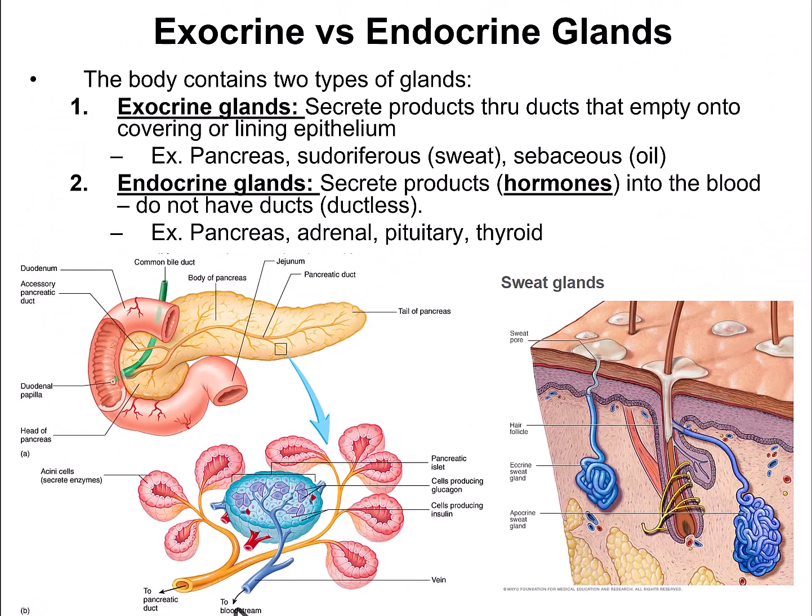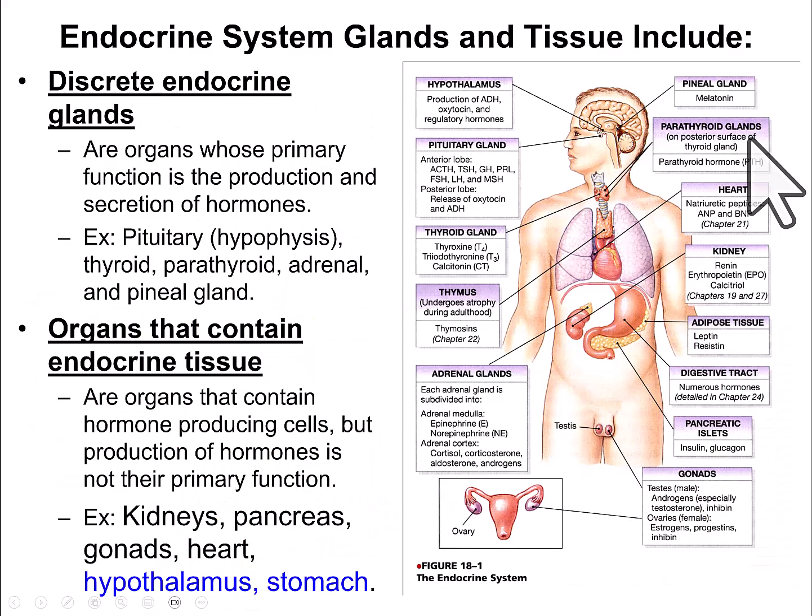So you want to make sure you can explain the difference between an exocrine and an endocrine gland. When looking at endocrine glands versus endocrine tissue, looking at the endocrine system, you'll see that we have discrete endocrine glands and we have endocrine tissue. So what's the difference between these? Well, discrete endocrine glands are organs whose primary function is the production and secretion of hormones. That's pretty much all they do.